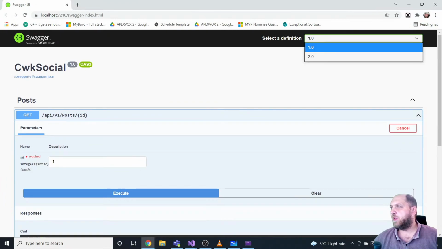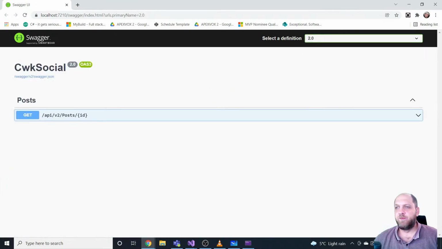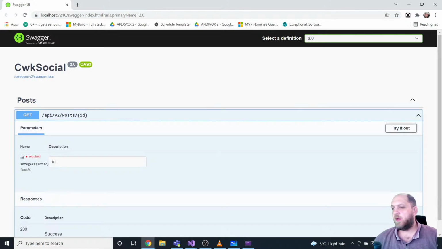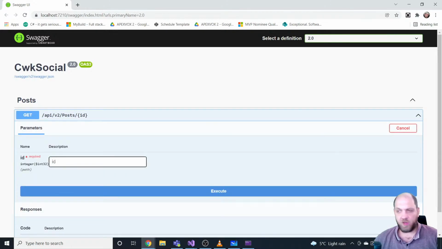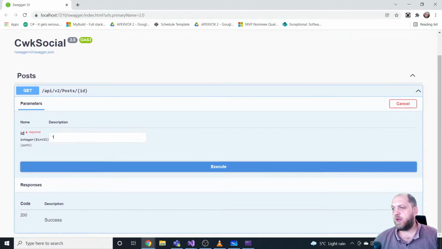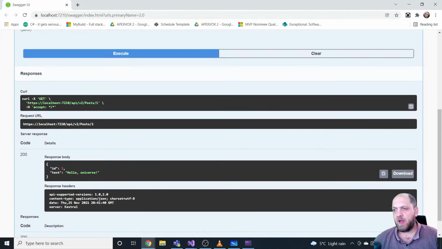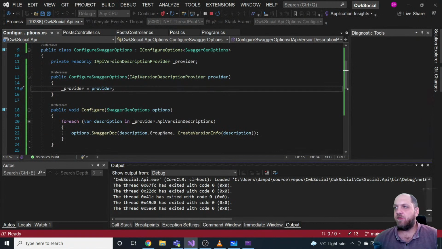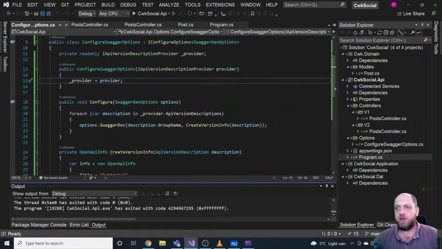But now we see that we can also choose a version 2 here. And now the URL has changed. You see, we have version 2 here. So if we try it out, once again with ID, this time it should be hello universe. And that's cool. So yeah, I'm fairly glad we have implemented API versioning in a .NET 6